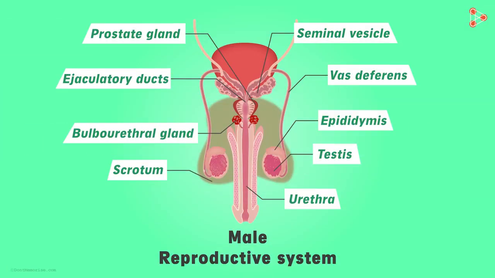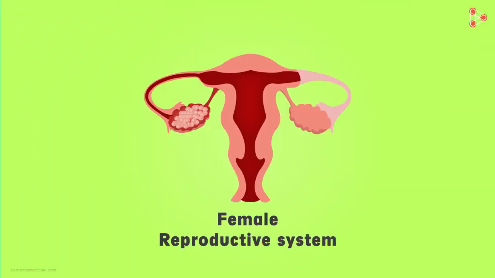Now we are done with the basics of the male reproductive system. Let me quickly recap the process we saw above. The sperms are produced by the testes. The mass of coils called the epididymis carries the sperms to the vas deferens, which is a long coil. From there, it goes to the ejaculatory duct where it gets mixed with nourishing fluids. From there, it reaches the urethra. And after the secretion from the Cooper's gland, the formation of semen is complete. So what will we learn before the fertilization process? Of course, the female reproductive system. Do watch our next video to learn more about it.